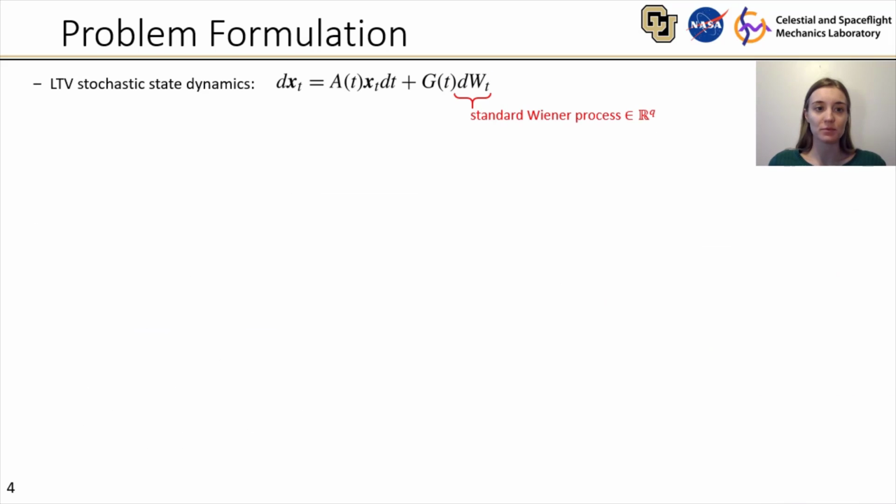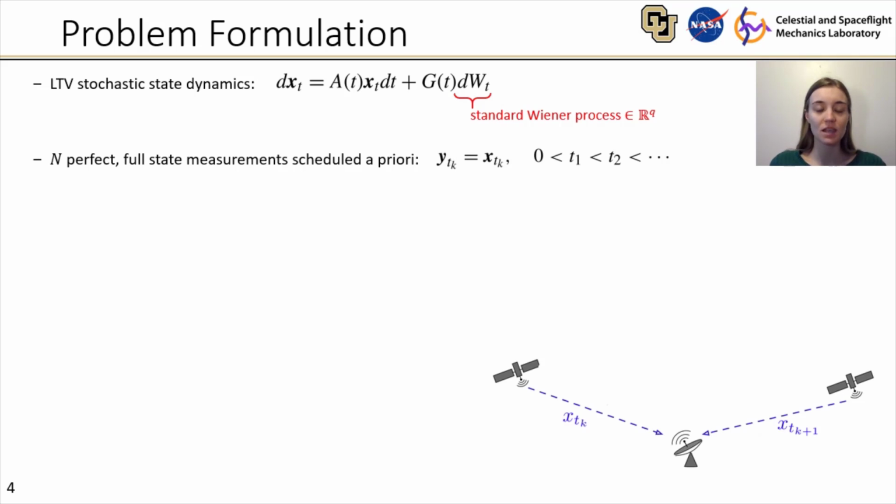Now, moving on to the problem formulation, we'll consider the following state dynamics, where WT is a standard Wiener process driving the additive noise. We'll consider a total of n perfect full state measurements that will be scheduled a priori. The measurement times serve to discretize the trajectory into segments, and we'll refer to the segment between the measurement at time tk and the measurement at time tk plus 1 as segment k.